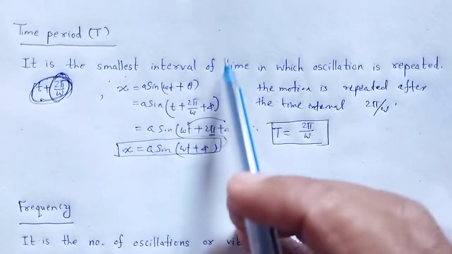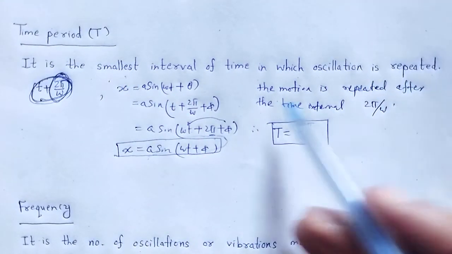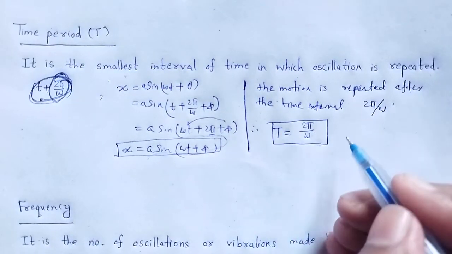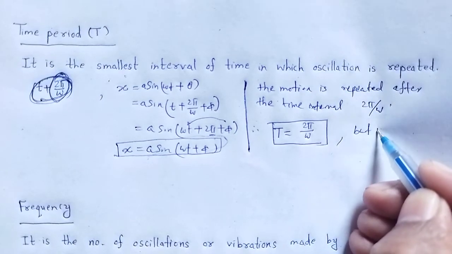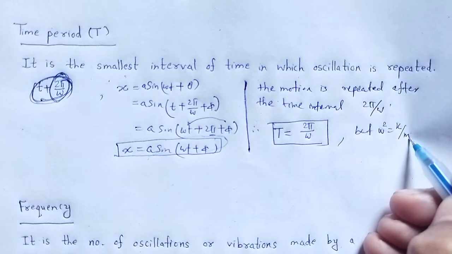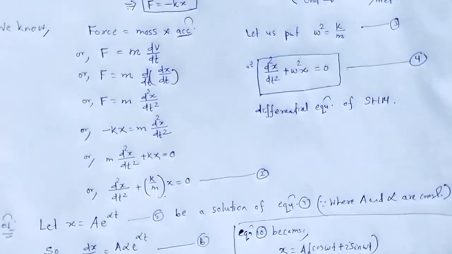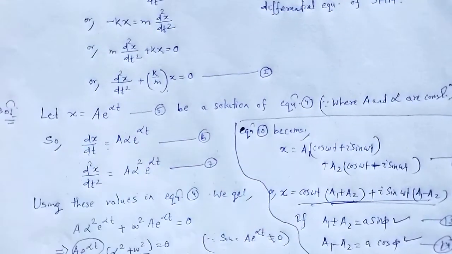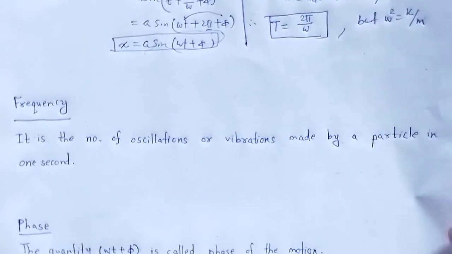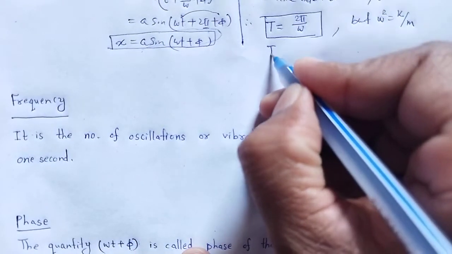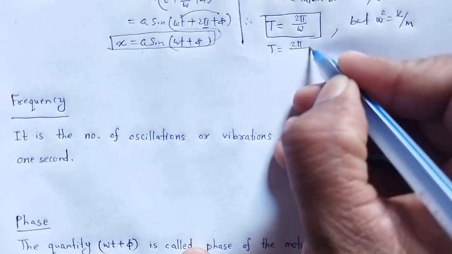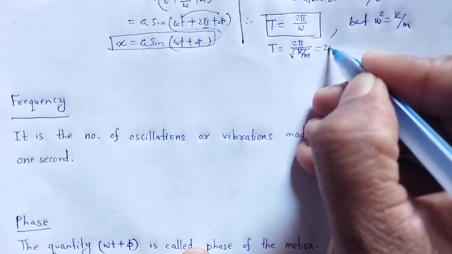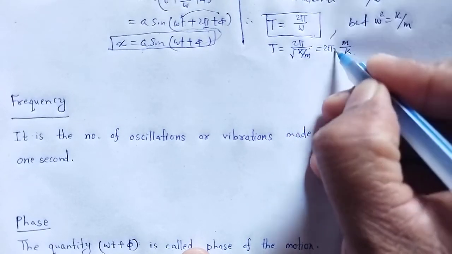According to the definition, the smallest interval of time in which the oscillation is repeated. Now the oscillation is repeated, that's why we prefer T is equal to 2 pi by omega. But omega square is equal to k by m, as we introduced in the first case. Therefore the equation changes to T is equal to 2 pi divided by square root of k by m, or we can write it as 2 pi square root of m by k.